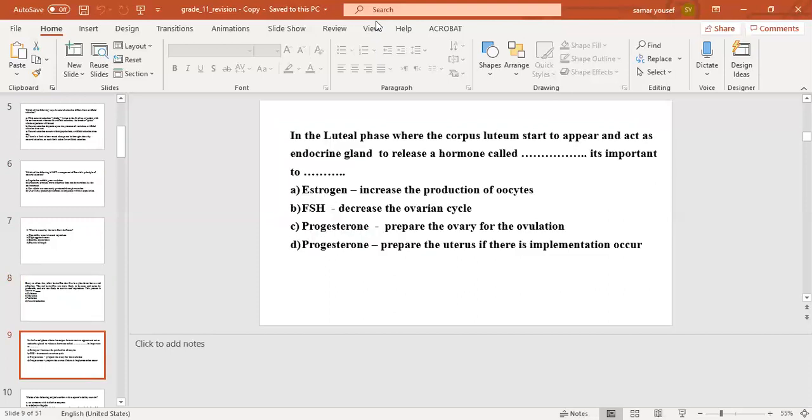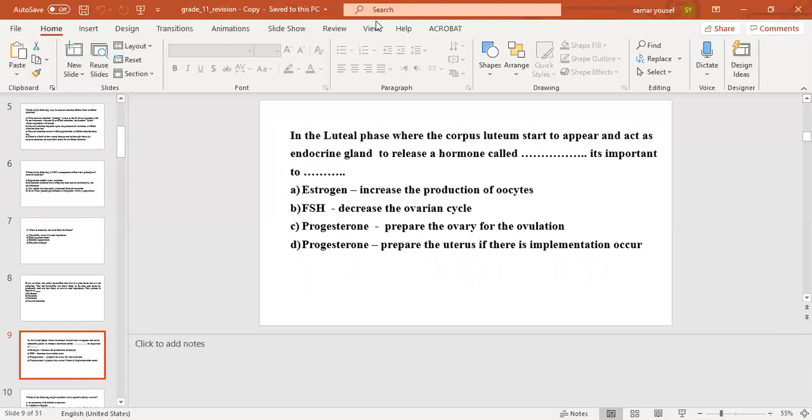Question number 9. In the luteal phase, the corpus luteum starts to appear and acts as an endocrine gland to release a hormone called... Number A, estrogen, and it's important to increase the production of oocytes. Or number B, follicle stimulating hormone, and it's important to decrease the ovarian cycle.